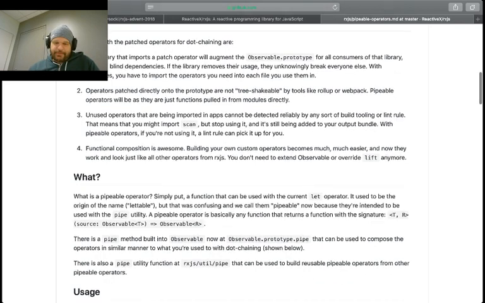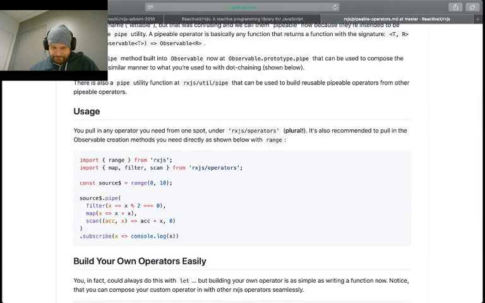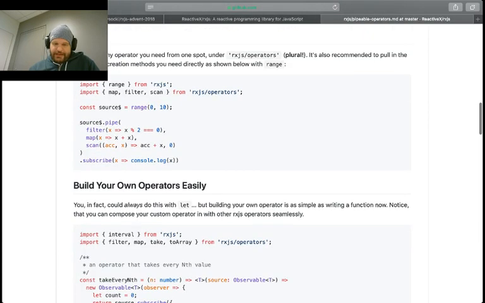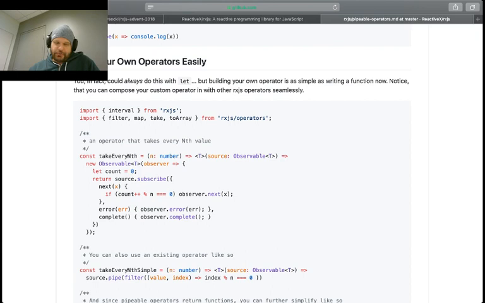So the pipeable operator was more of a way so that we could create observables really easily, and then we would have this as a notion of being part of that.